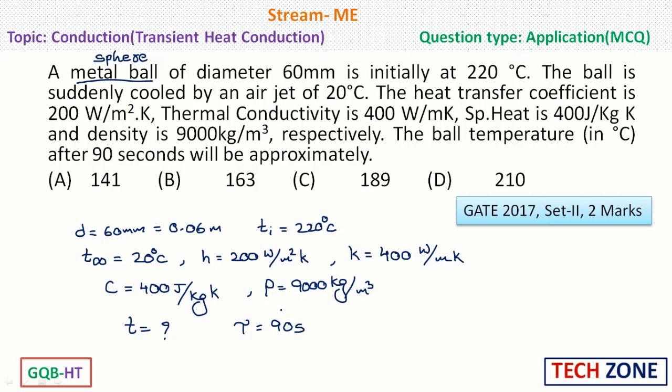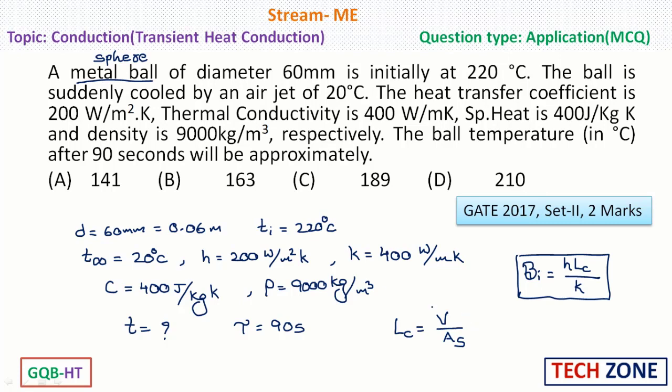Now this problem is related to transient heat conduction. We need to check whether this problem belongs to lumped system analysis or not. In order to do that, first we need to calculate Biot number. The formula for Biot number is h Lc by k, where Lc is the characteristic length. This Lc characteristic length is volume by surface area.